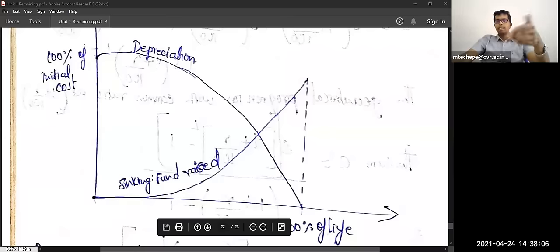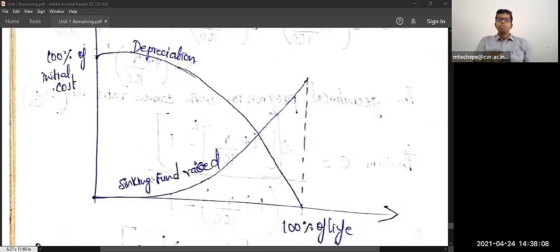Here we are raising it year-wise. So yearly we are keeping some amount for maintenance and depreciation. The sinking fund we are giving yearly, up to 20 years. So whatever, yearly some depreciation will be there.